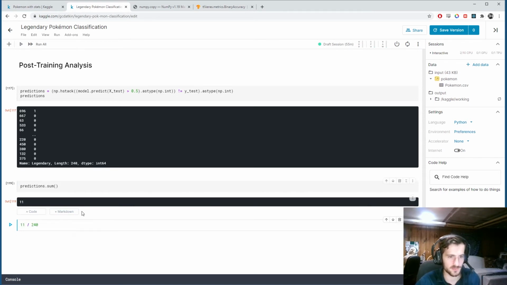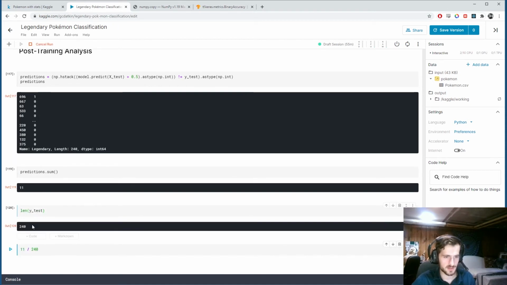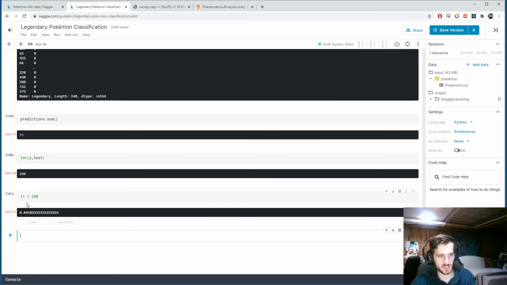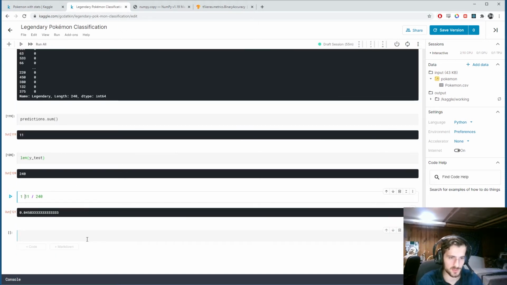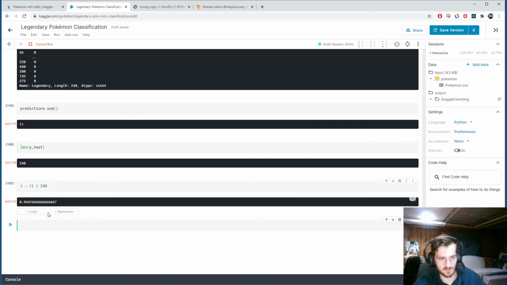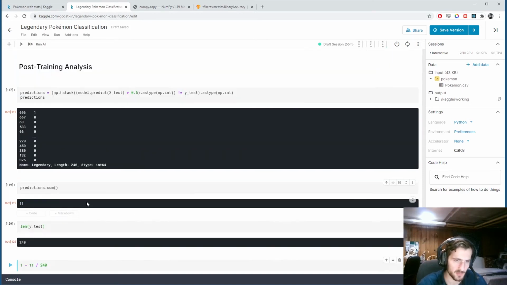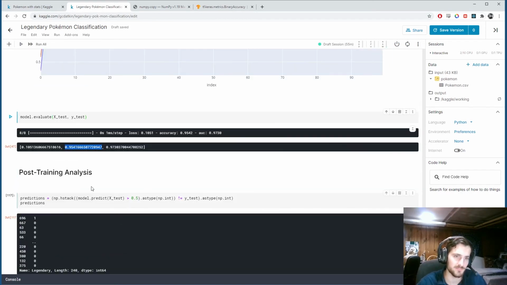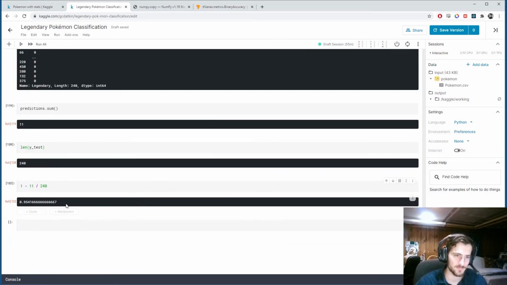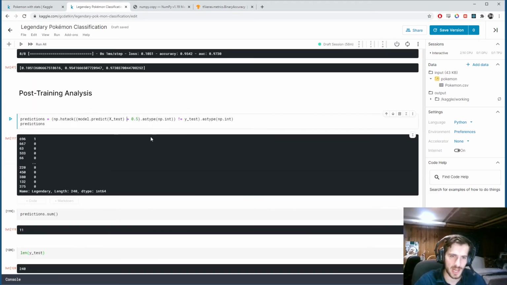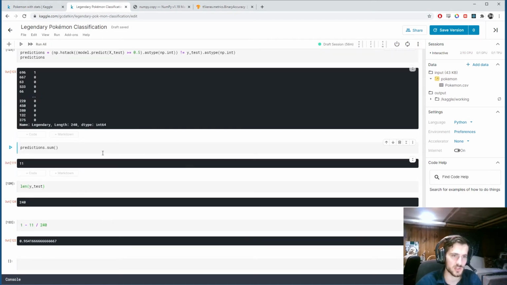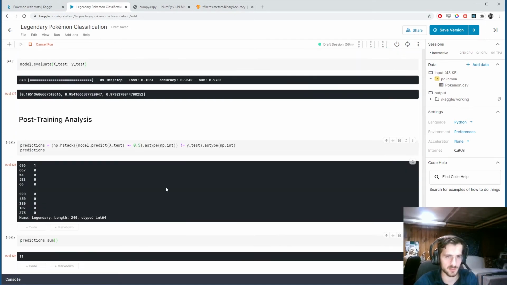So if we do 11 divided by 240, which is the total length of y, so length of y-test is 240, so 11 divided by 240. This is the percentage that we got wrong. So if we do 1 minus that, we get percentage that we got right, which is 95.4%, and that is the same as our accuracy metric. I should also note that this should actually be greater than or equal to. It wouldn't change the actual results, they're still the same, but technically if we had 0.5 it would be classified positive.